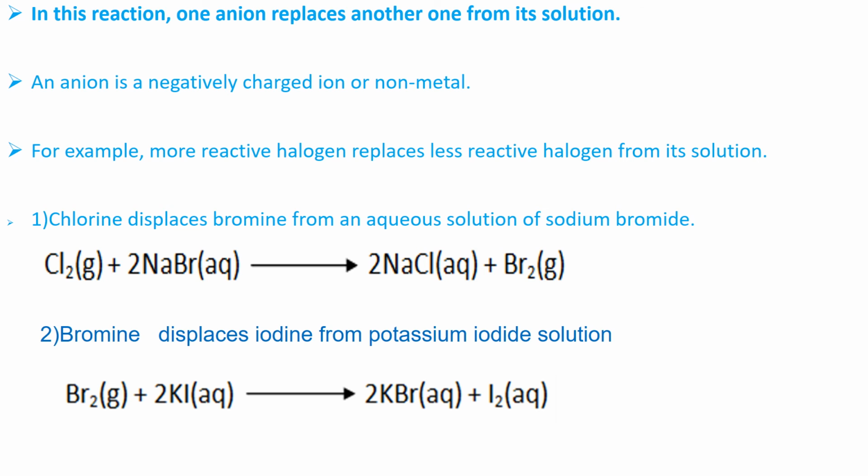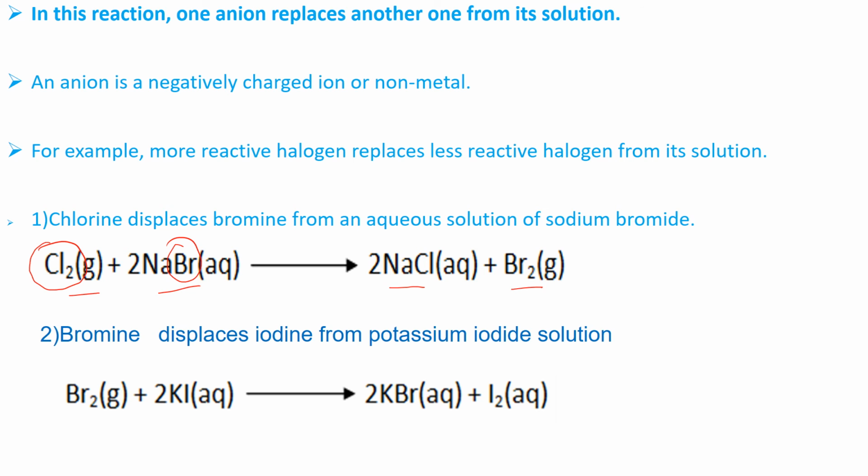Let us take some examples. Chlorine gas, when added to sodium bromide solution, gives a displacement reaction forming sodium chloride and bromine gas. What is the reason for this? Chlorine is more reactive than bromine. That is why chlorine is able to displace bromine from its salt solution.